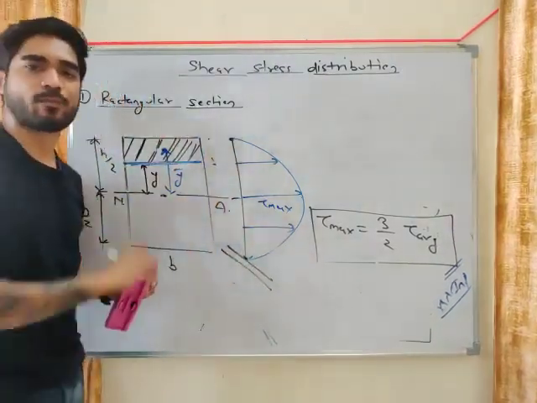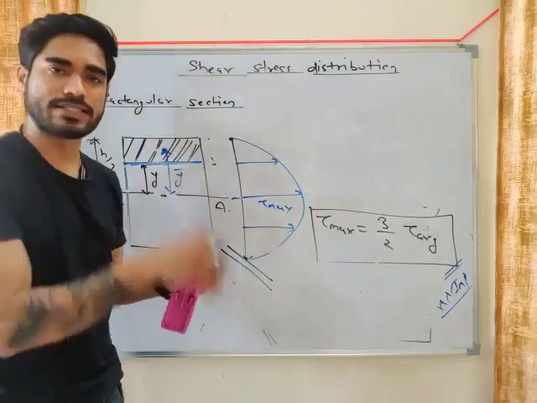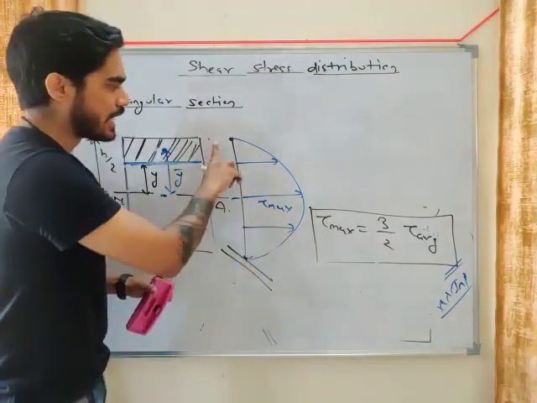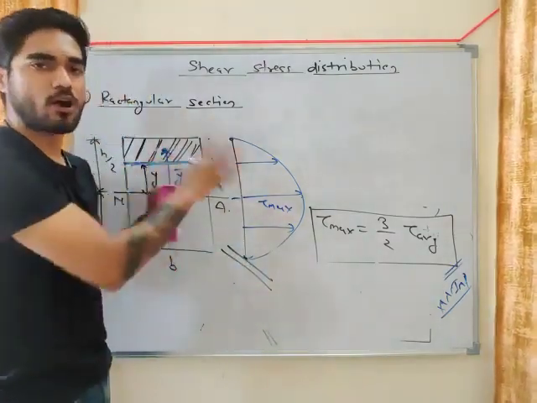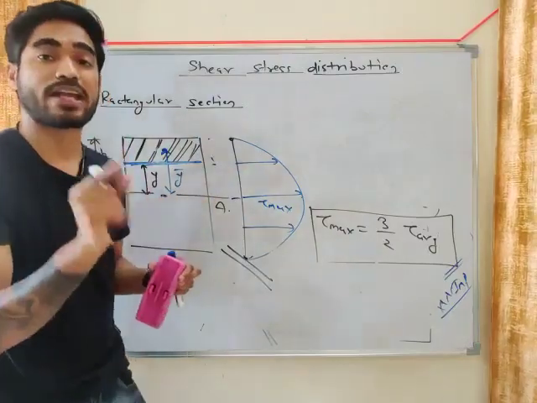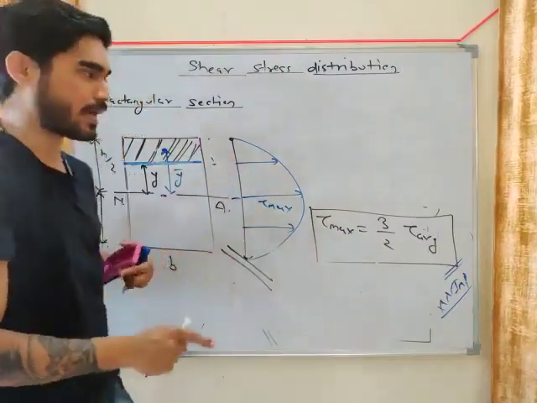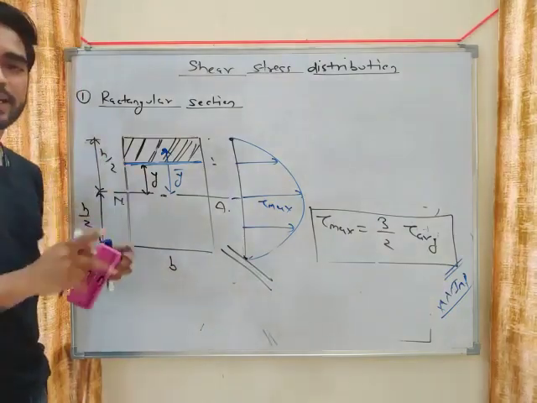How this diagram will be plotted for every section: for rectangle, circle, I section, T section. How this diagram will look, because you will get questions based on this diagram. So this is the first thing that you have to remember.